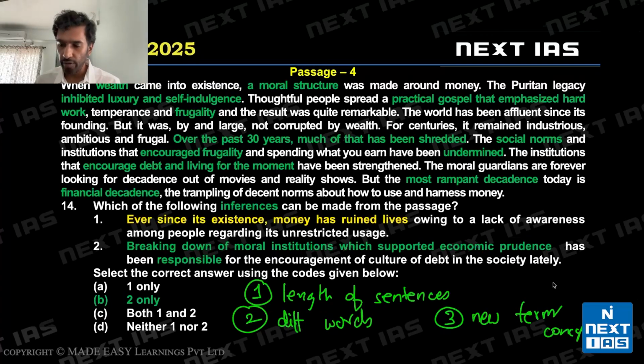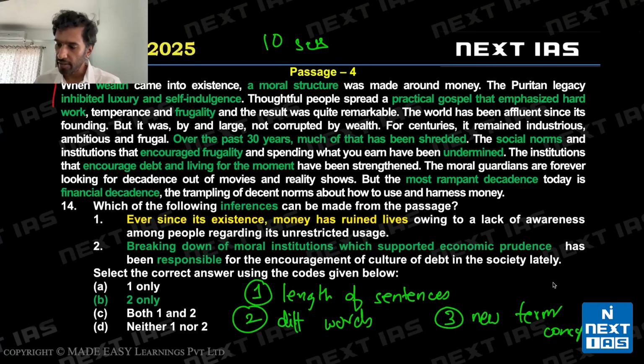Now, we look for these three factors really quickly, right? So if I look at this passage, before I decide to solve it, what I'll do is I'll read, okay, I'm being asked about inferences. And then I quickly scan this passage. And by quickly, I'm saying less than 10 seconds. Because what I'm looking for is, first, sentence length in general.